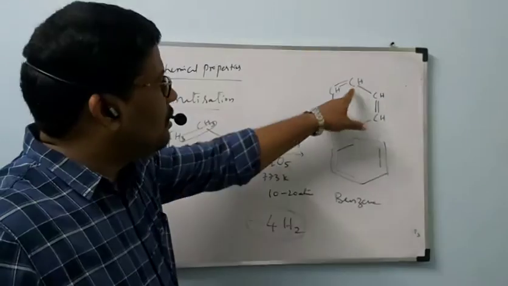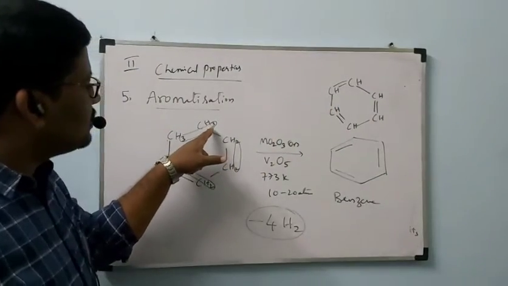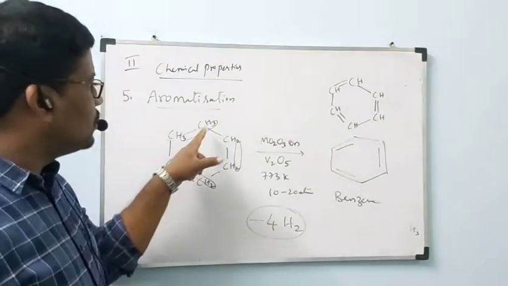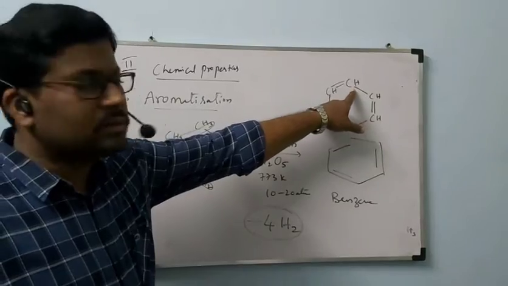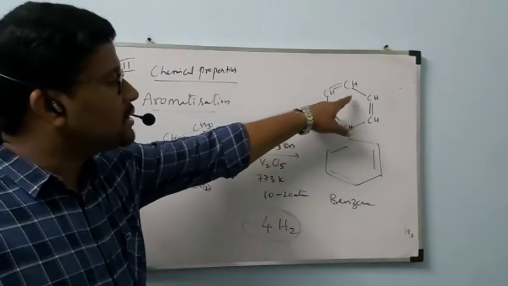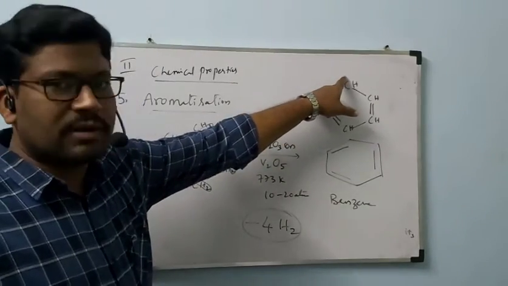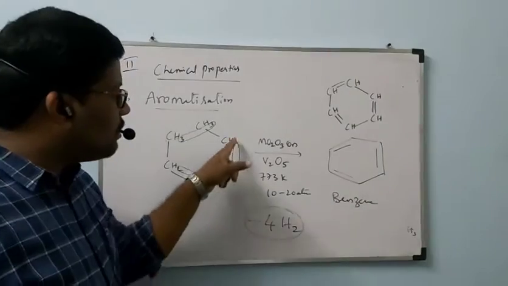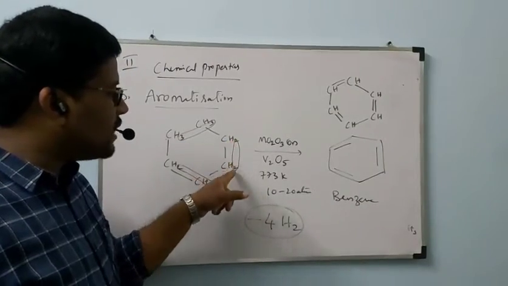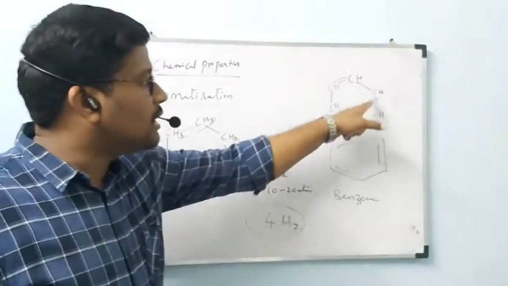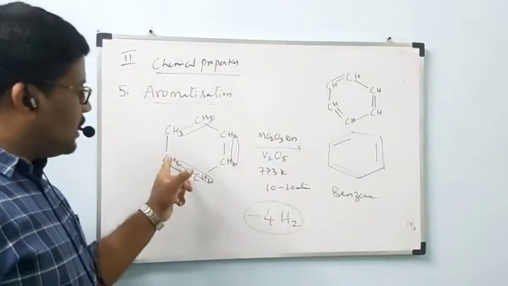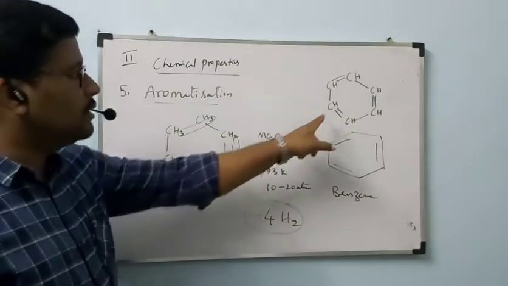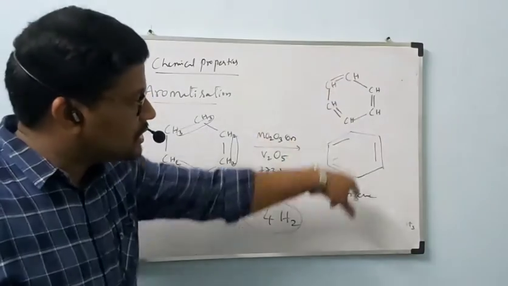See, previously three hydrogens were there here. Two hydrogens from this carbon and two hydrogens from this carbon are removed. Because of one hydrogen removal, one bond is formed; because of another, another bond is formed. So we got double bonds, and like that we got the benzene structure.